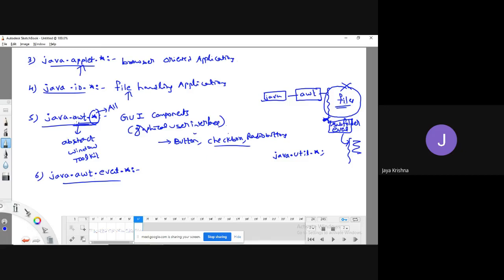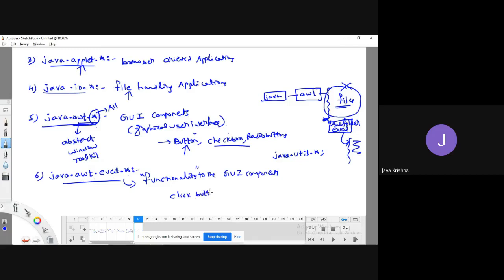The difference between java.awt.* and java.awt.event.* is that this one provides functionality to the GUI components. What do you mean by functionality? It is going to perform some function, for example when I click a button.